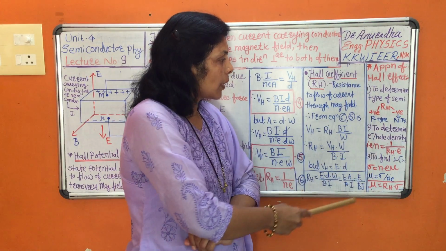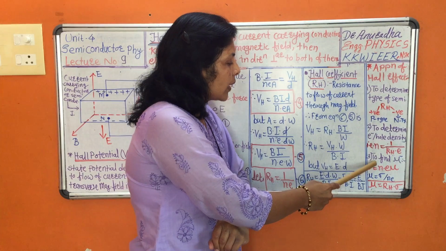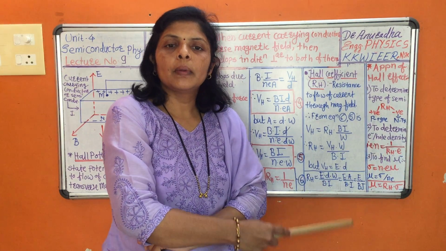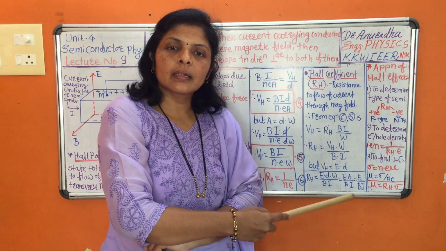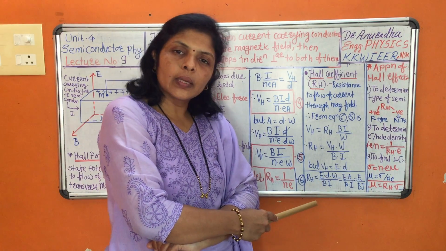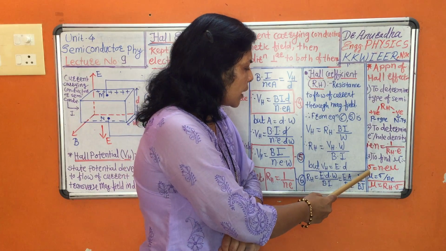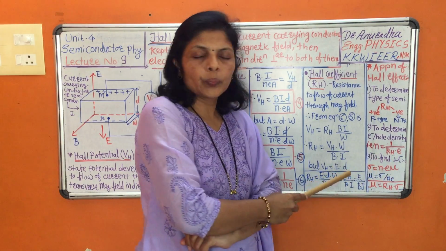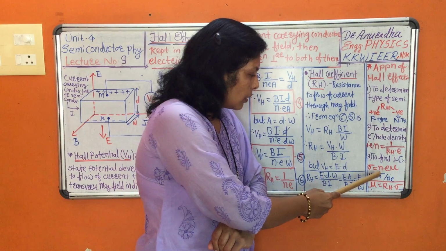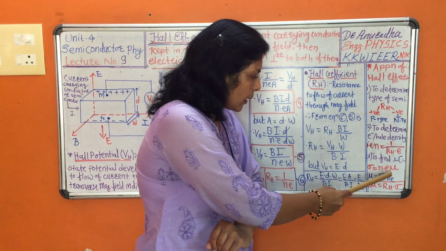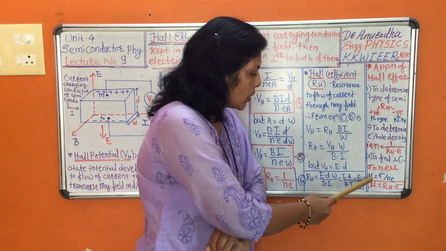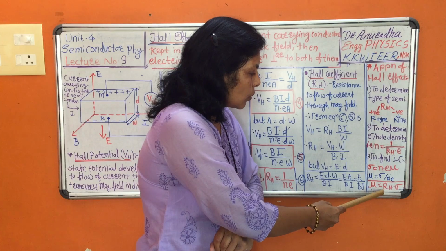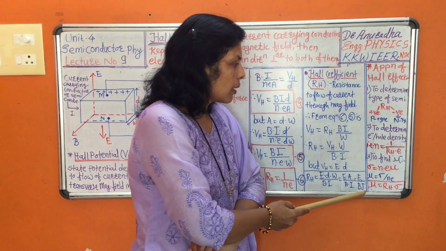The third application of the Hall effect is that we can determine the mobility of charge carriers: electron mobility, hole mobility, or, if it is a conductor, simply the mobility of electrons. For this determination, we have the equation sigma is equal to Ne mu. Reshuffling in terms of mu, mu is equal to sigma upon Ne, and hence mu is equal to RH into sigma.